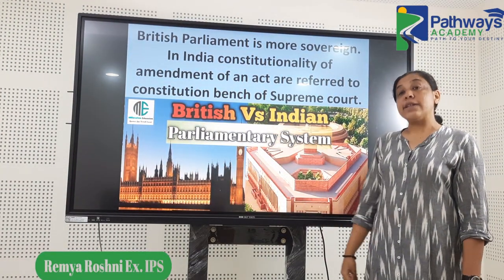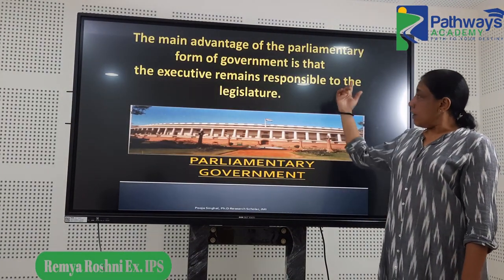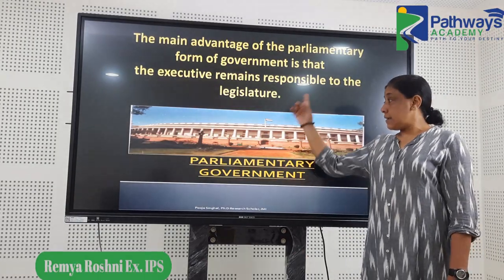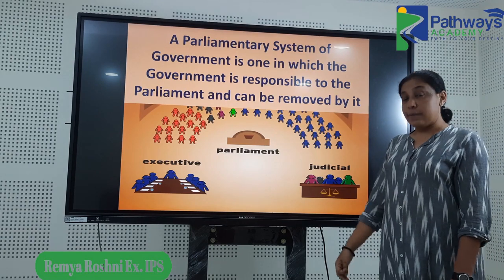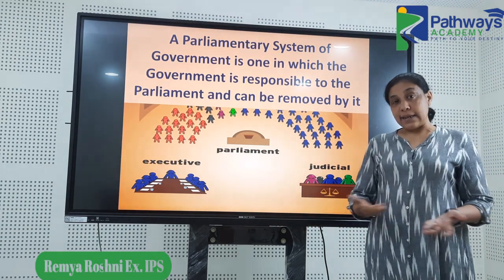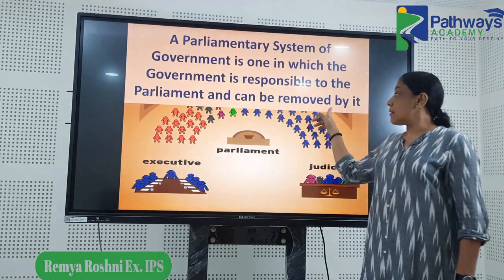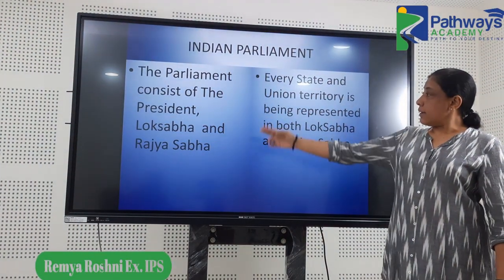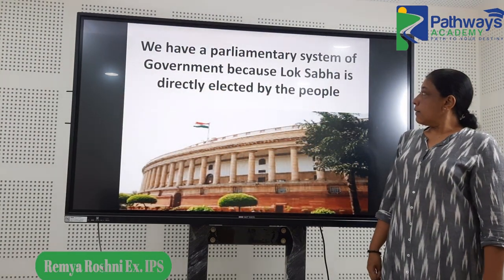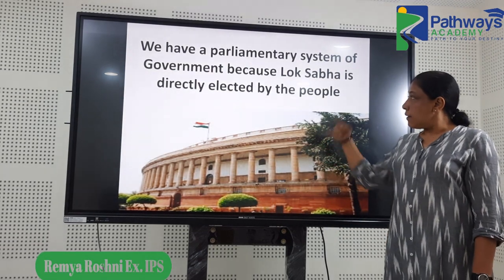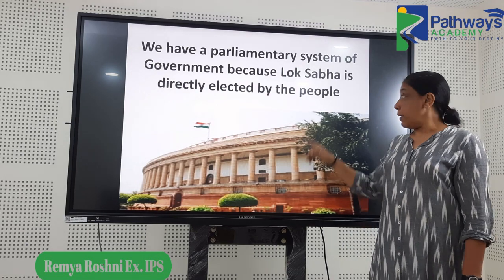There was a comparison of the British and Indian parliaments, something from the basics. Then the parliamentary form of government, there was a larger question on its structure. Another question on the parliamentary system of government. You may be getting a question comparing India with the USA as well, which has a presidential form of government. Then Indian Parliament, another question. We call it a parliamentary system of government because the Lok Sabha is directly elected by the people.